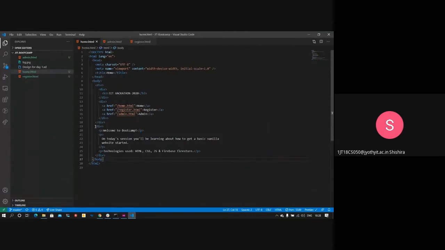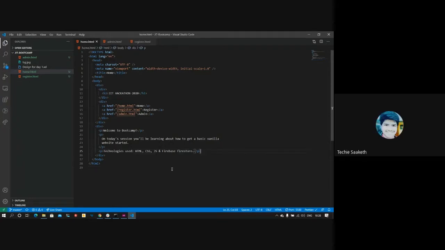And right now he's working on home.html, where we have that text, welcome to bootcamp and all that. A p tag is called a paragraph tag. If you want to put in text, you can use paragraph tags or header tags. So a p tag will help you put text into your web page. That's what Saket is up to right now.